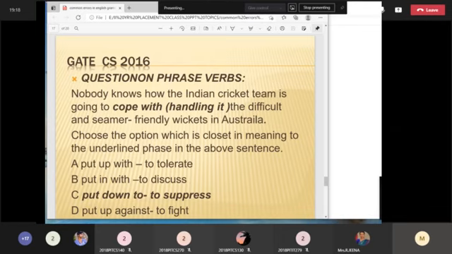And even two to three prepositions can be combined with the verb, and that is also a phrasal verb with a different meaning. It is a tough area, but if you at least try to memorize some phrasal verbs, you can guess the meaning and clear any kind of competitive exam. So here the right answer is put down to, suppress.